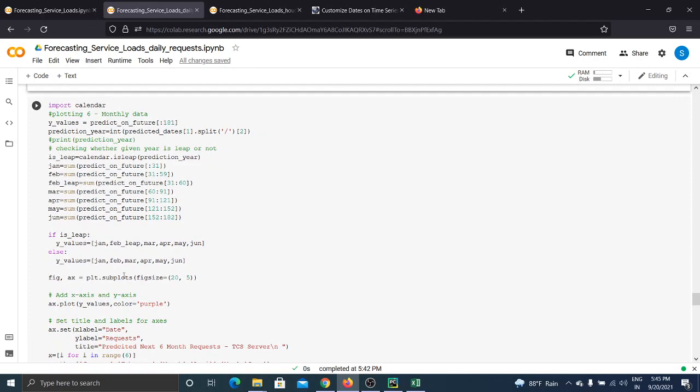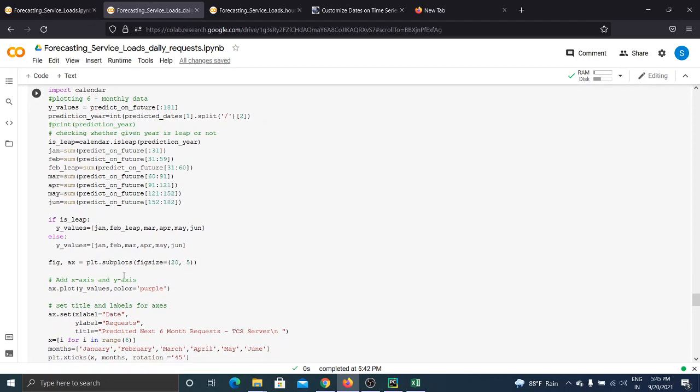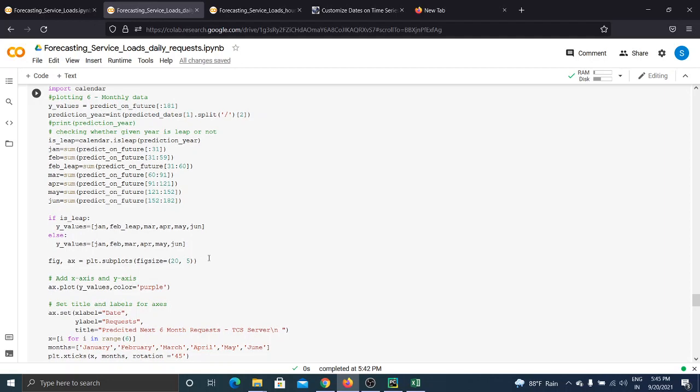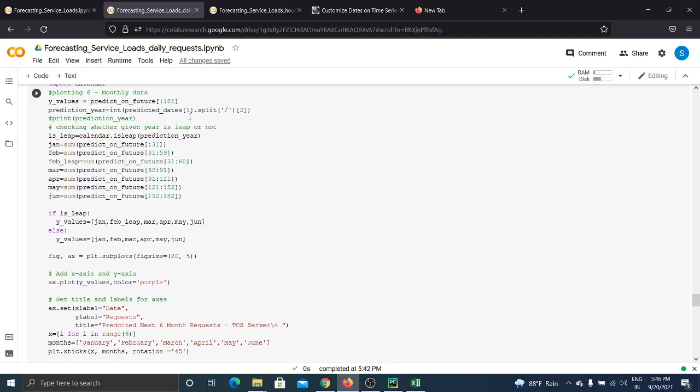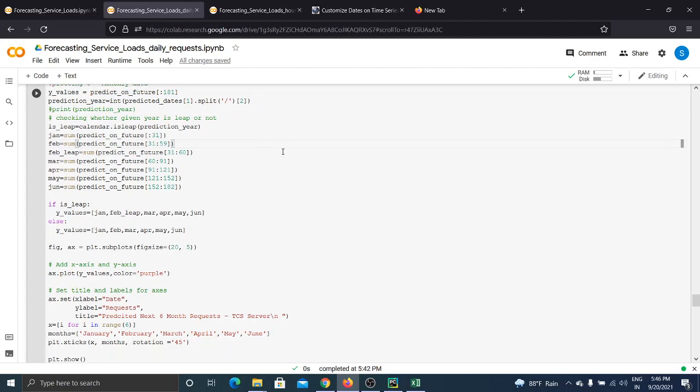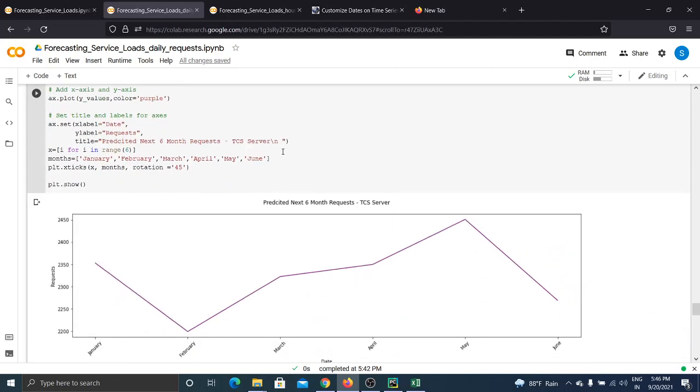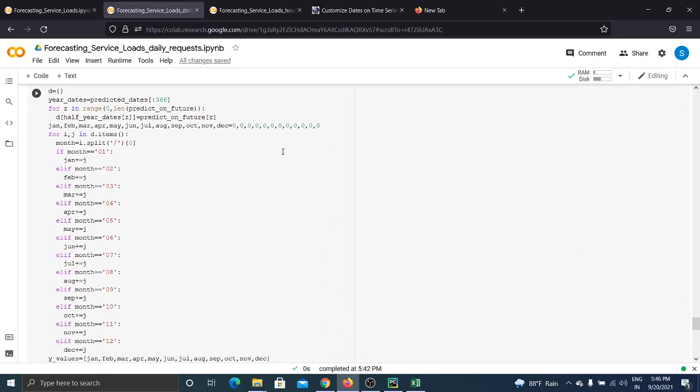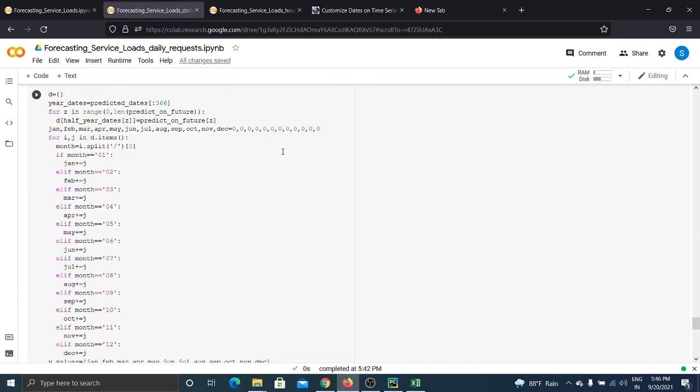So for the next part, plotting the monthly data and yearly data, we will be using the calendar library. For plotting the 6-month data, which is nearly 180 days, we are collecting the points up to 181, that is 180 days, from our predicted model, and then we will be plotting the graph of it.